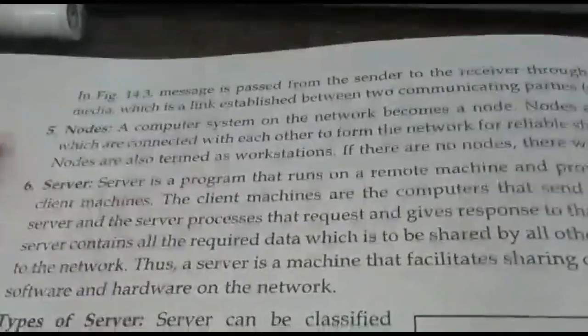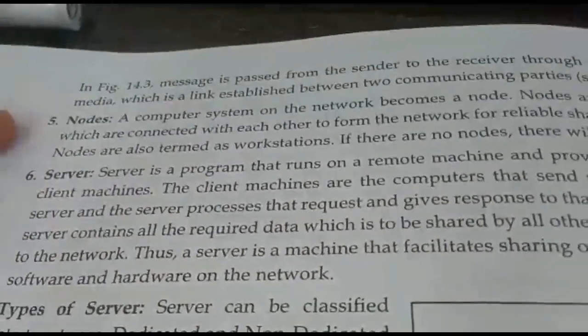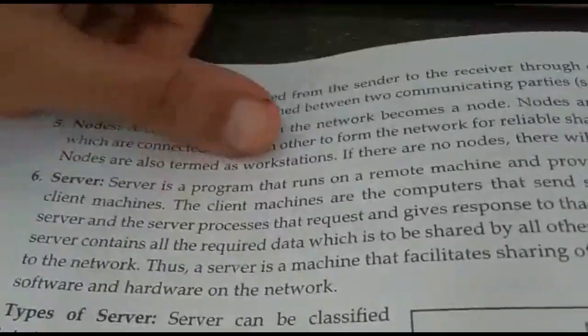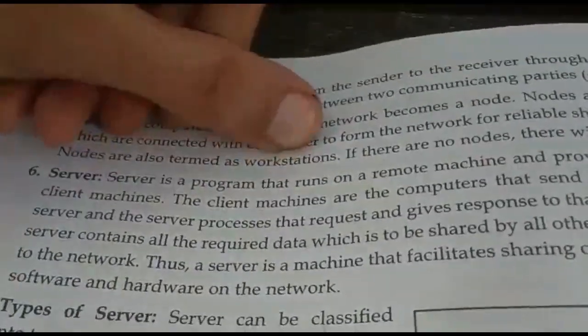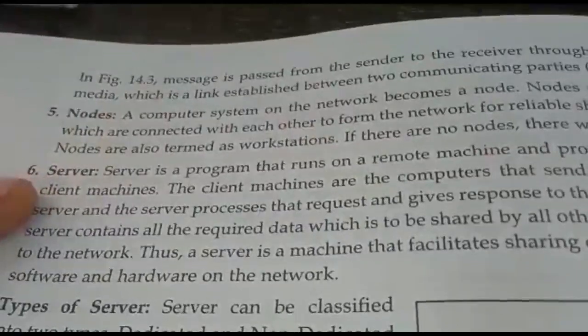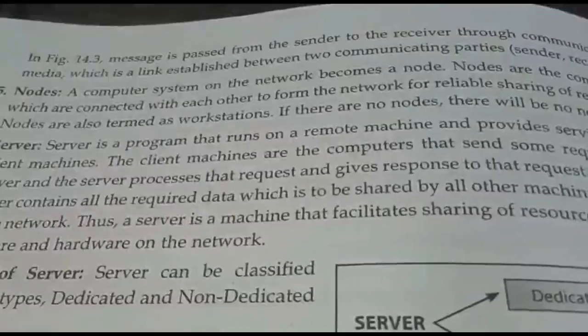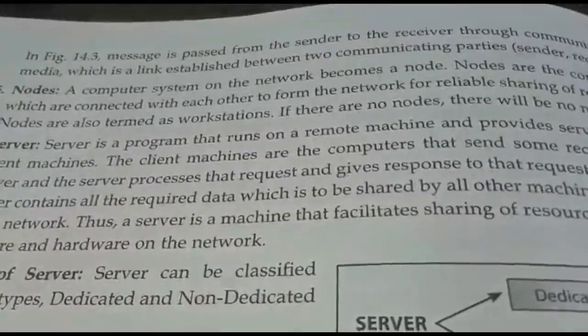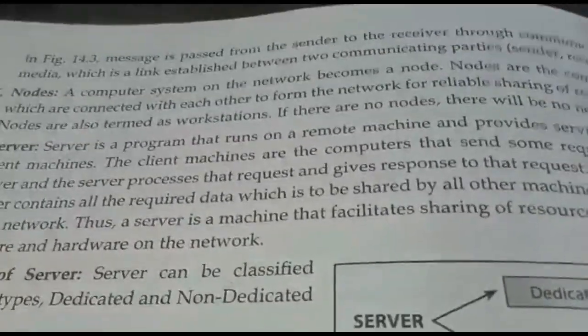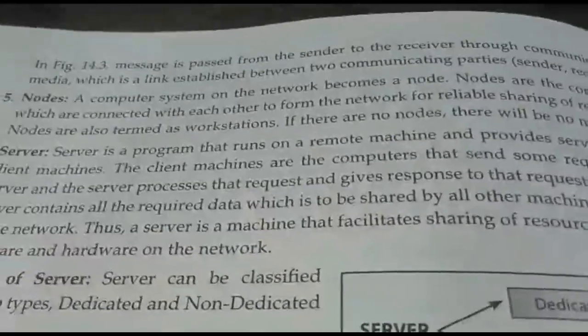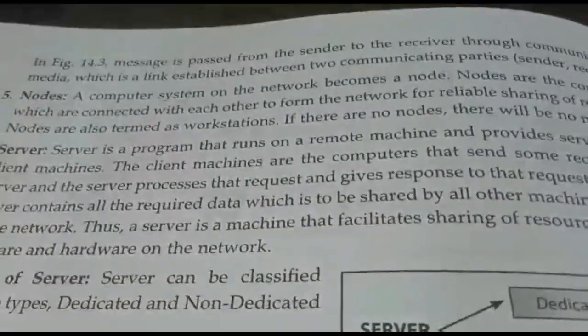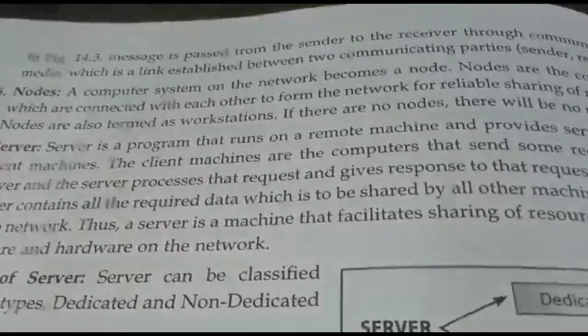It can generate requests to other computers. Nodes are also termed as workstations. If a computer is a standalone computer, not connected to any system, then it is not a node and also not a workstation. But when it gets connected to the internet or some other network, it becomes a node or a workstation.